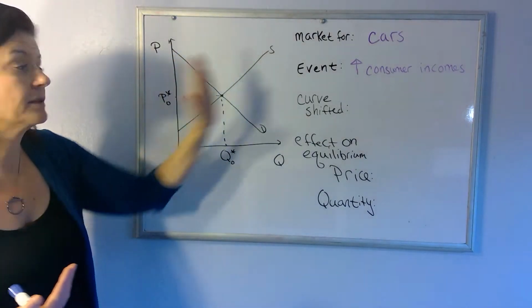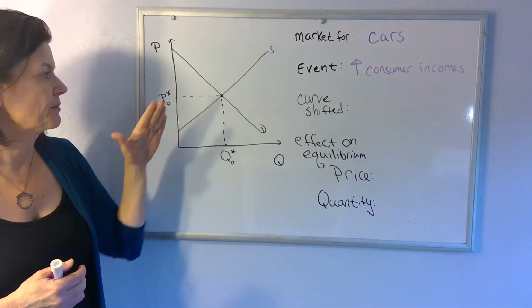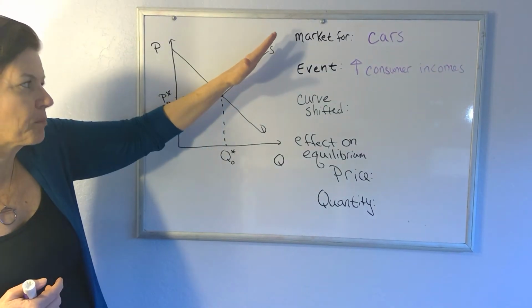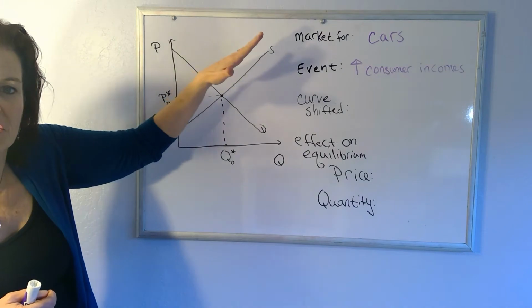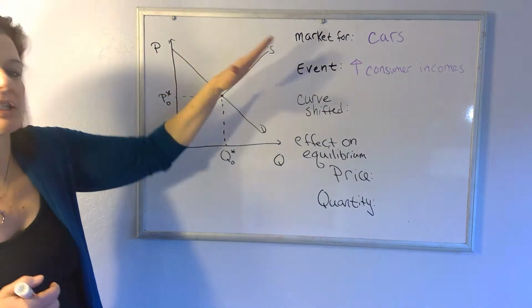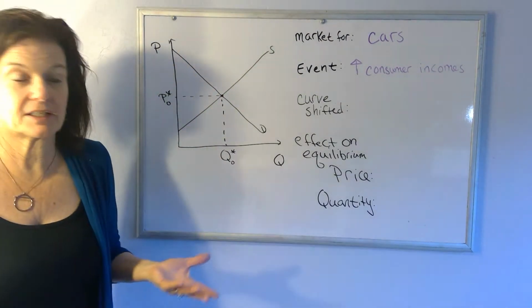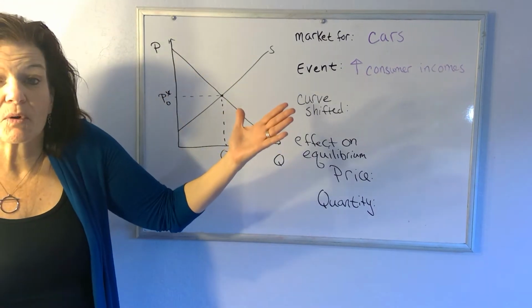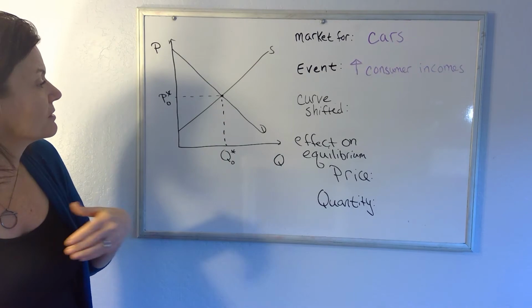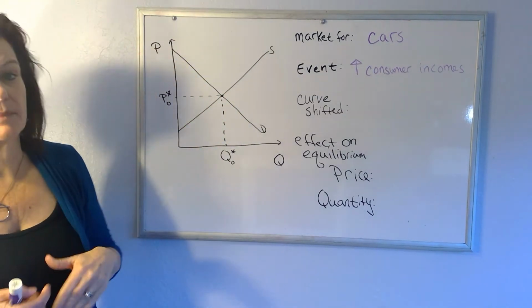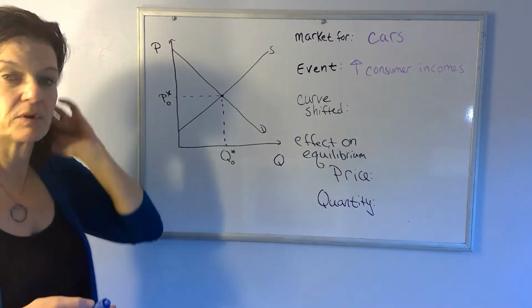besides price changes. And remember, for supply, the primary thing that affects the position of the supply curve is the cost of production. Anything that changes the cost of production is going to change the position of the supply curve. If it costs you less to make, you're going to be more willing to supply. You don't need to get paid as much to make you supply. If it costs you more to make, you're going to be less willing to supply. You're going to have to get paid more.